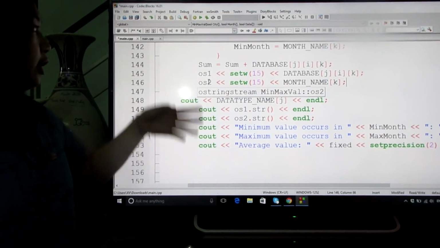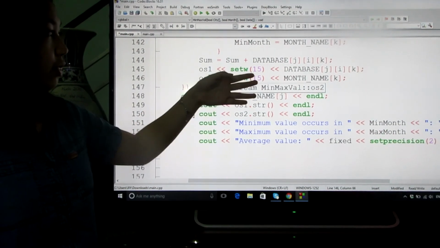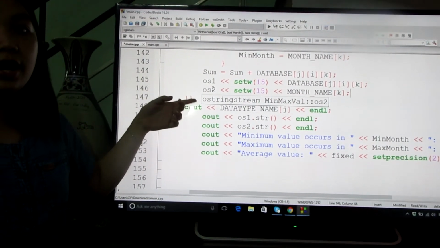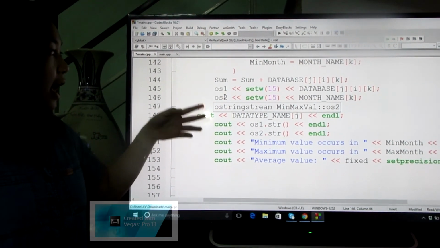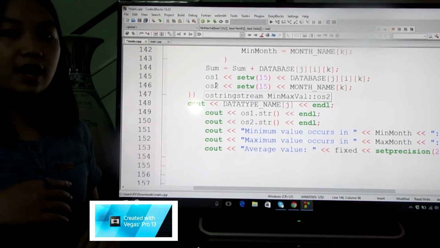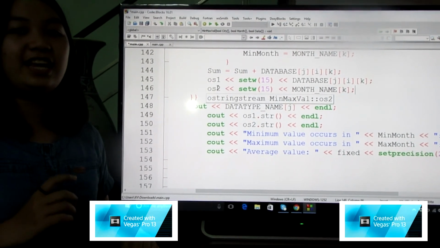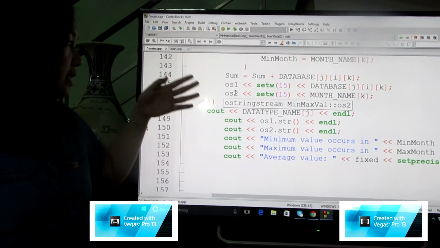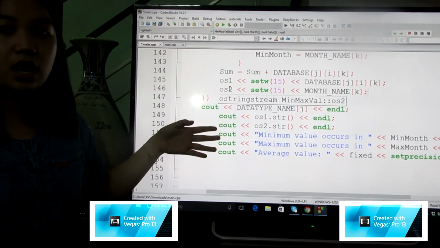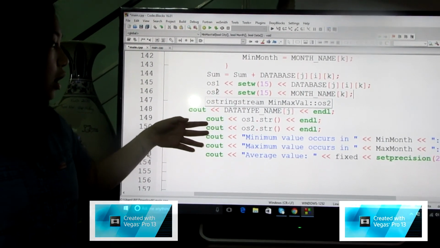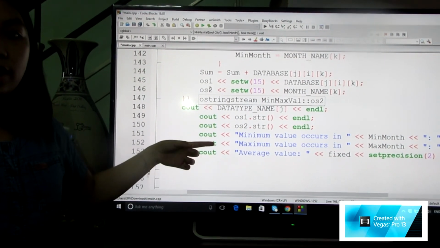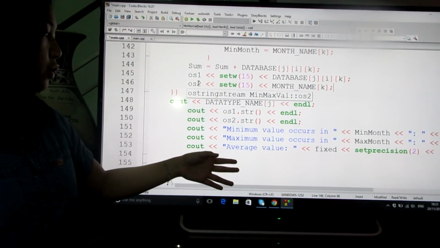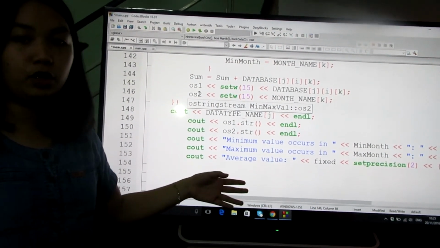And after that, we calculate the sum and we store database[i][j][k] and month name k as os1 and os2. After that, we finish the loop, and we will show all of the data of os1 and os2, and we also have the min value, max value and average value.